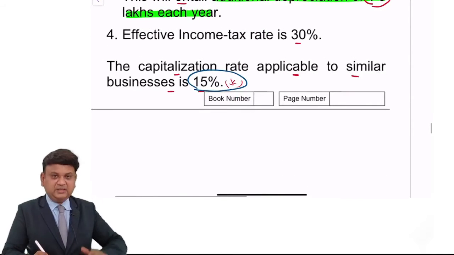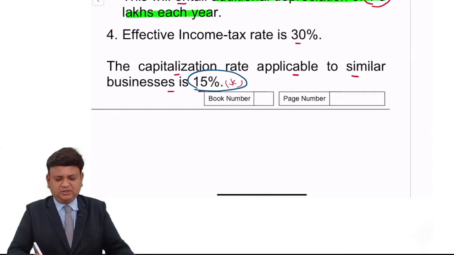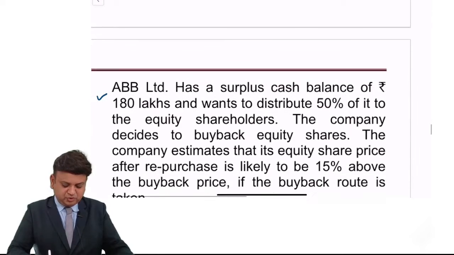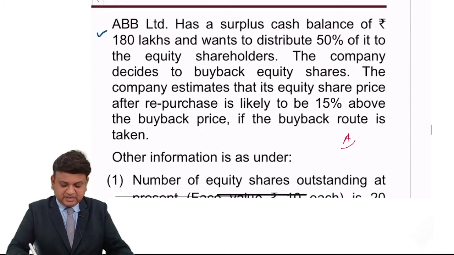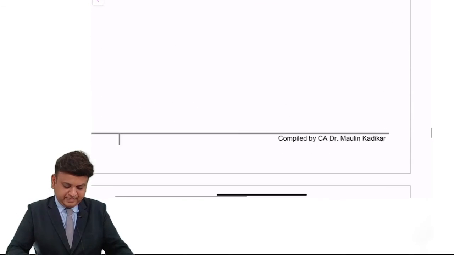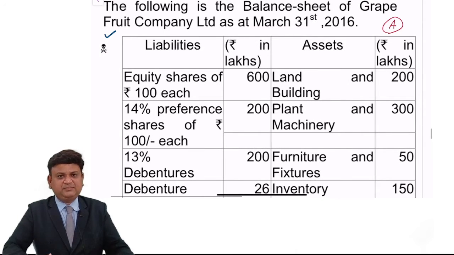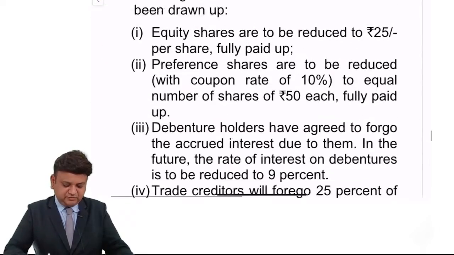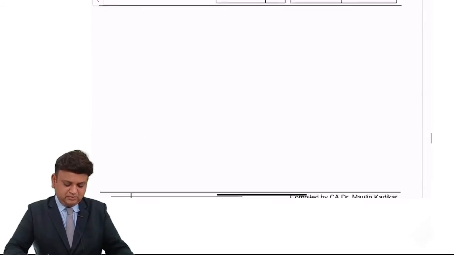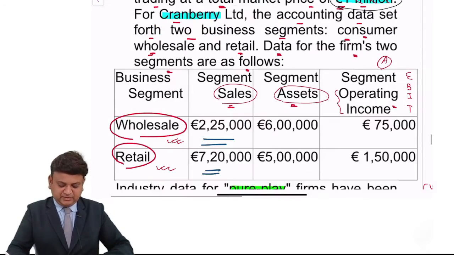Using two methods, again earning capitalization method, and there is another method called net asset method. Based on that, the fair value is supposed to be found. This is again a very good question. Buyback of equity shares. This is an important question because the question is extremely simple, but make sure that you are revising before examination because we must not lose marks. That question has been asked at least 2 times in examination. Chop shop approach, a new method of valuation.